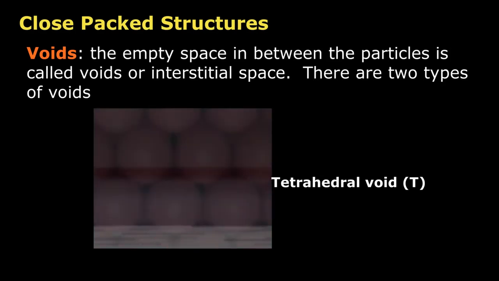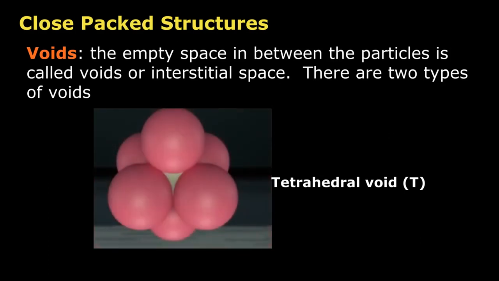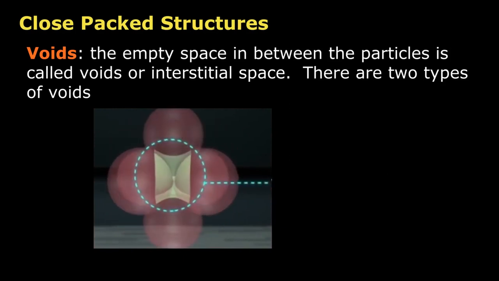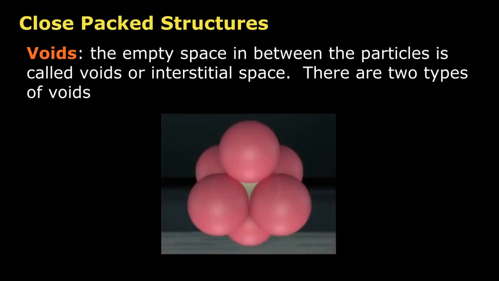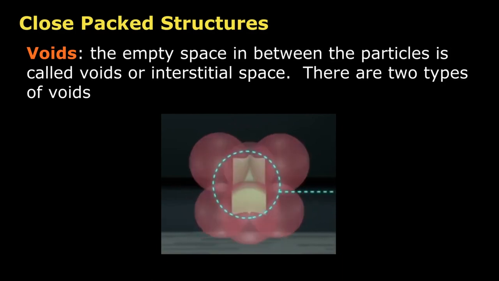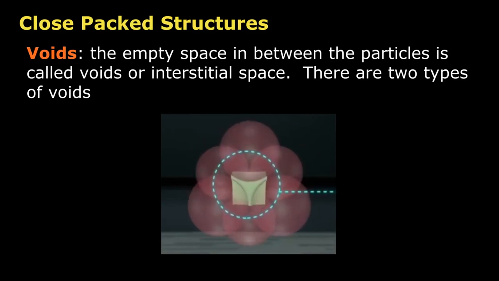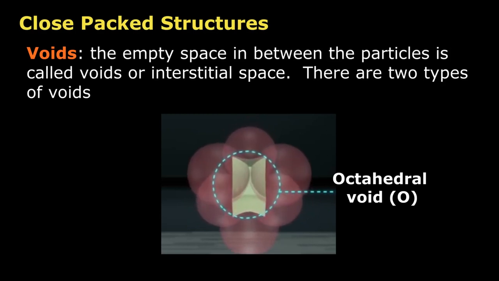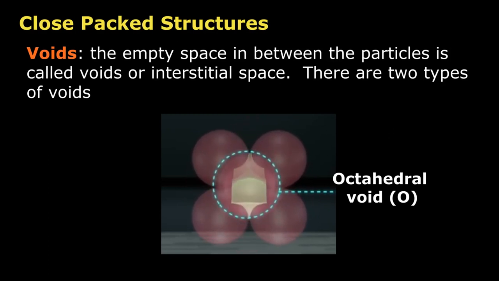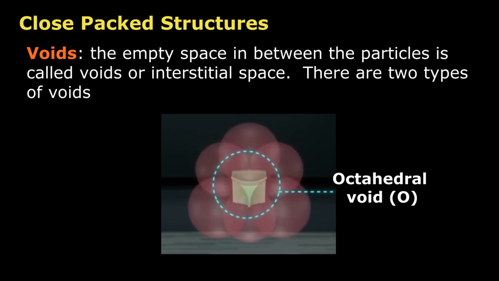At some other places, you will notice that the triangular voids of the first layer coincide with the triangular void of the second layer, such that their triangular shapes do not overlap. At such places, another type of void is formed, which is known as octahedral void, O. Since an octahedron is formed by joining the centers of the six surrounding spheres.